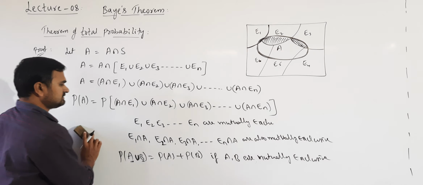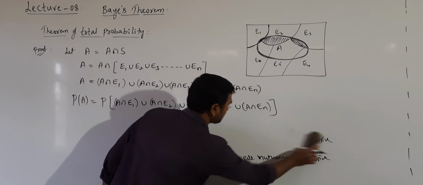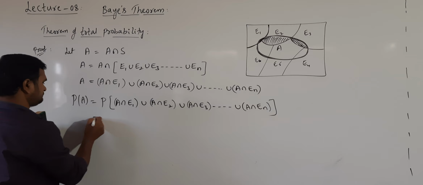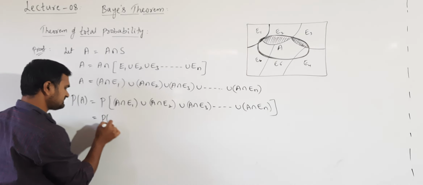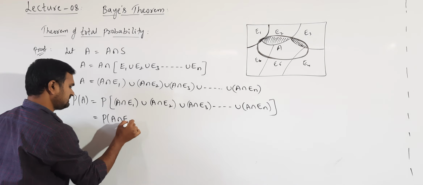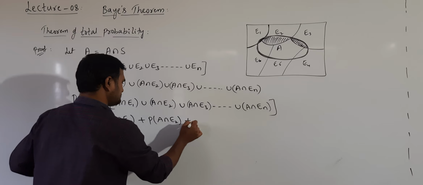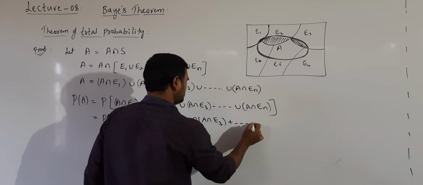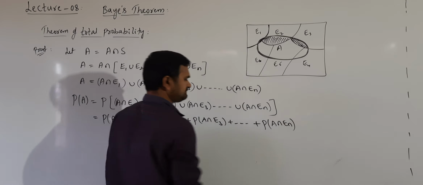So using this mutual exclusiveness, I can write the probability of these unions as probability of A intersection E1 plus A intersection E2 plus A intersection E3 plus and so on, probability of A intersection En.